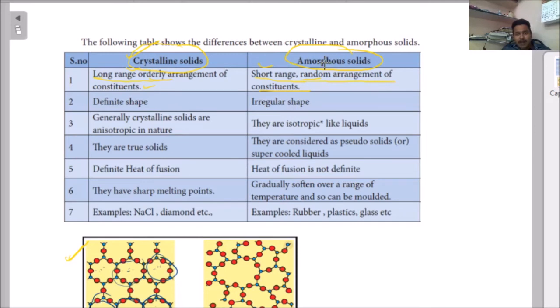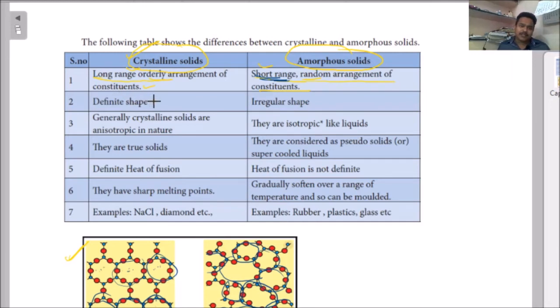Here, you see, in amorphous solids short range is there. What is short range? The regular pattern is not repeating. You cannot observe a repeating pattern. That is why it is a short range, random arrangement. The arrangement is not up to much extent. Here there is an arrangement, after that it changes, again it changes. Again it is a small one, again a bigger one, again a half part, again a small one, again some other shape. So there is an irregular, random arrangement. There is no order.